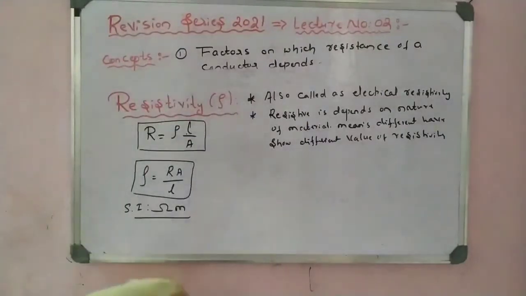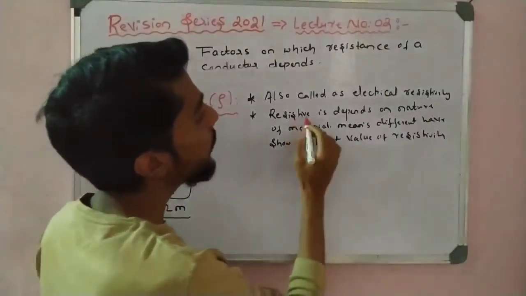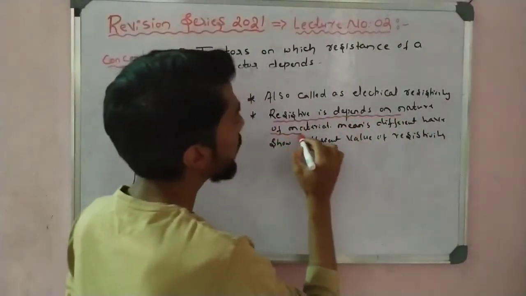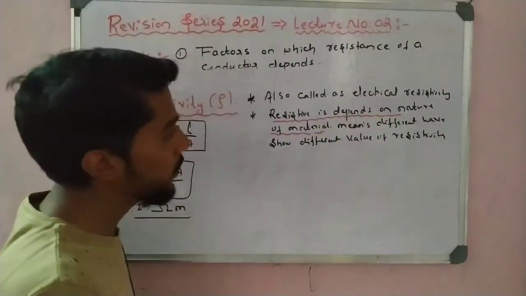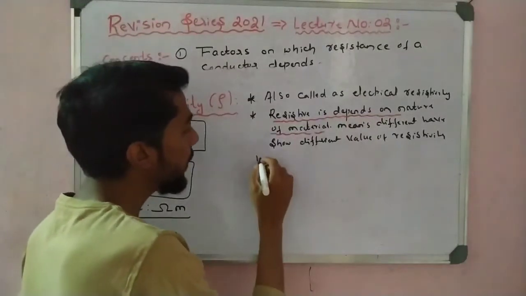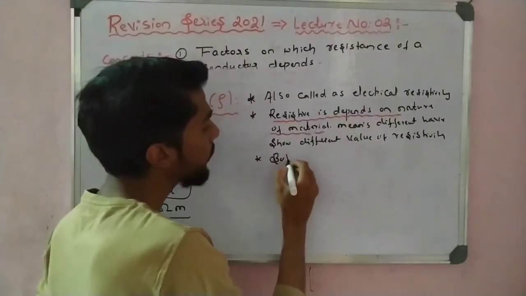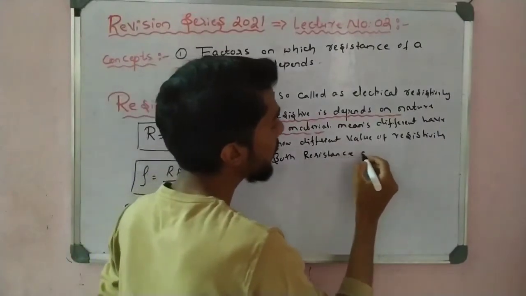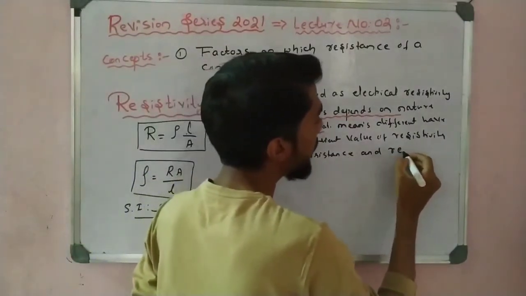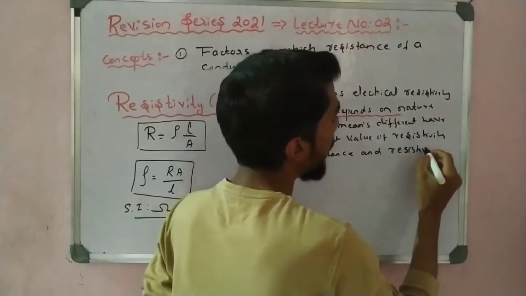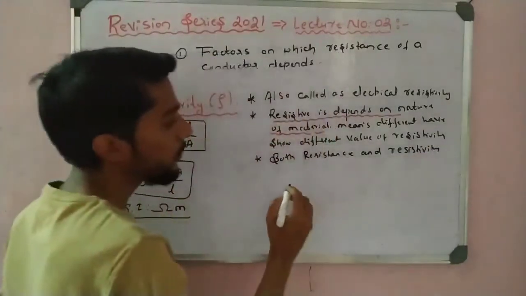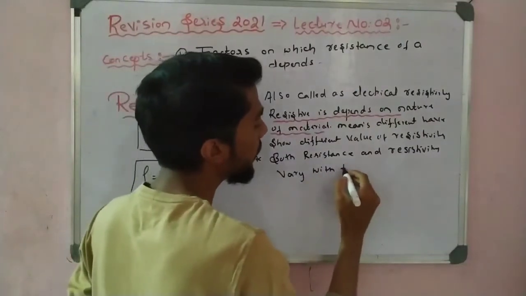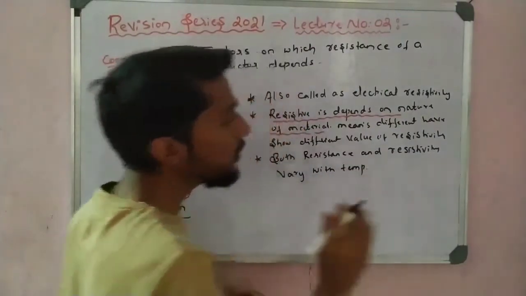Underline this point: resistivity depends on the nature of a material. Also remember, both resistance and resistivity vary with temperature.